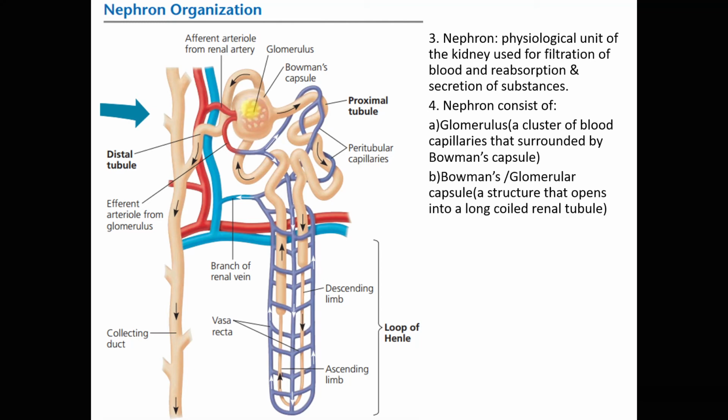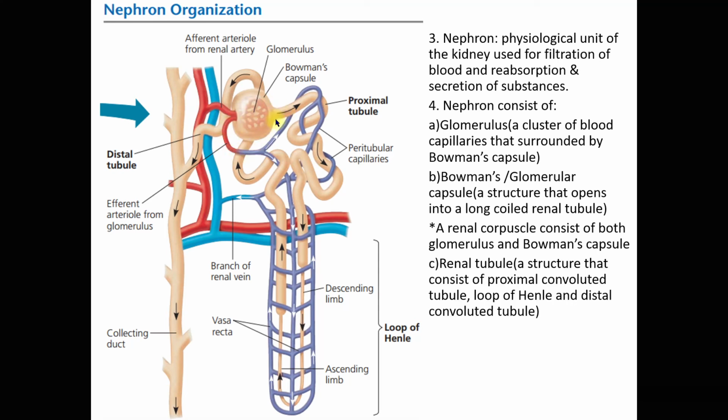The Bowman's capsule, also known as the glomerular capsule, is a structure that opens into a long coiled renal tubule. Do bear in mind that a renal corpuscle consists of this glomerulus and this Bowman's capsule. So these two structures make up one renal corpuscle.